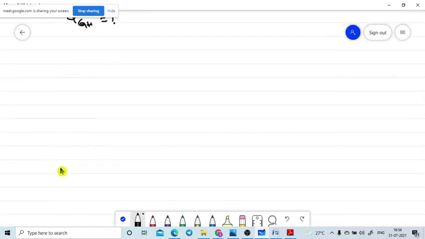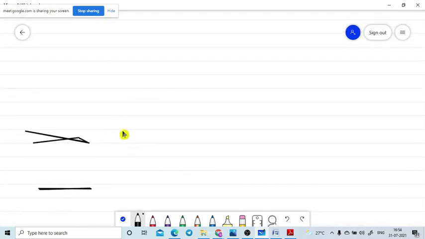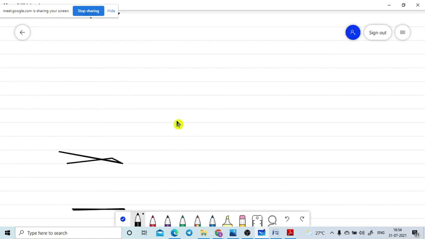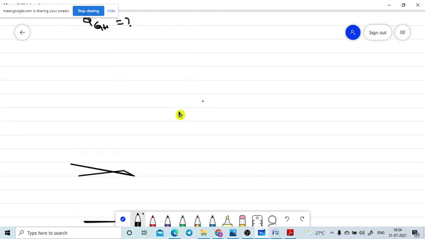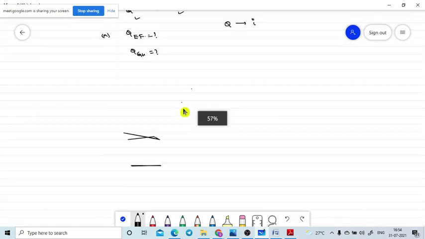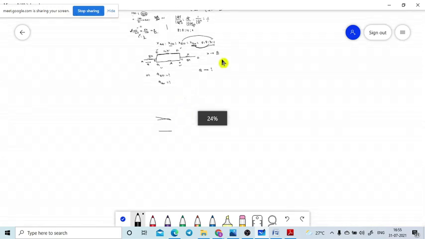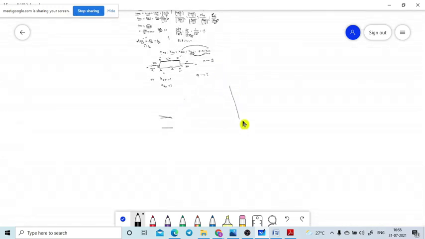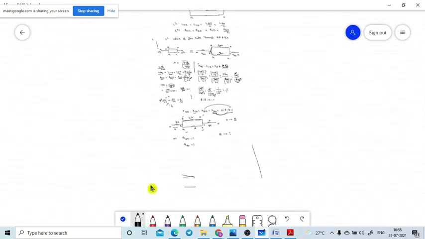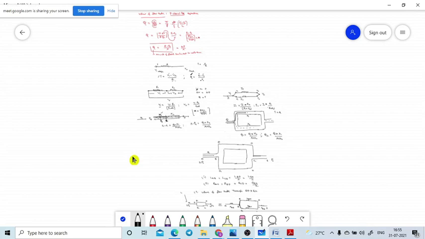Let me decrease the size of the board, then we can easily understand where we have written. Yeah, here it is.